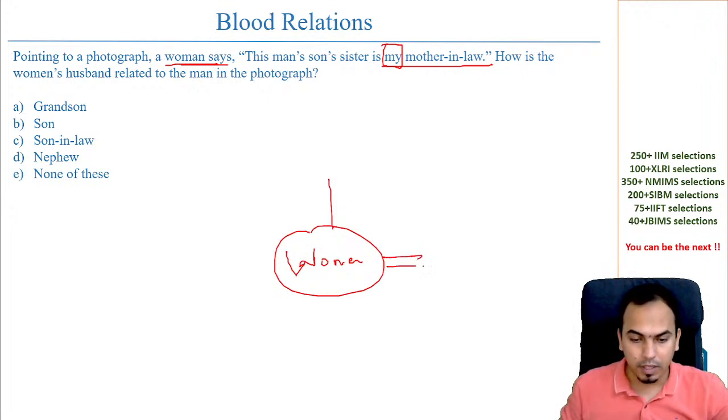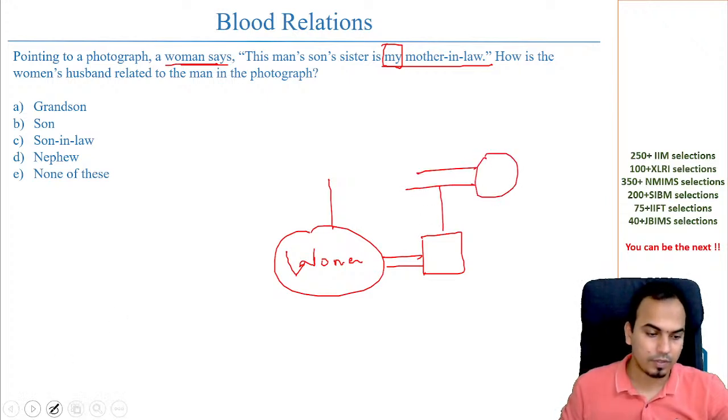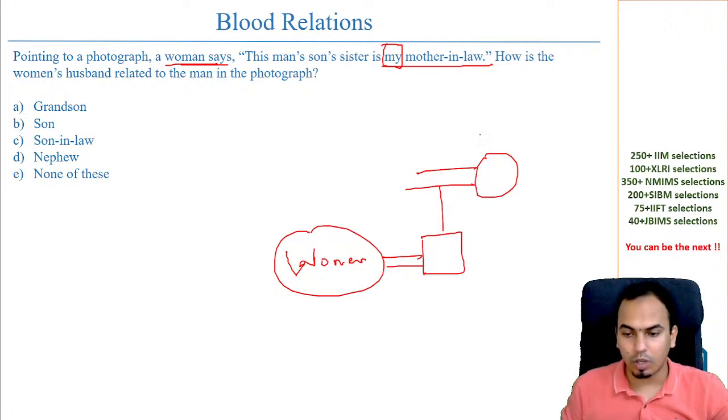That means the woman is married to a guy here, and this person's mother is the mother-in-law. So the woman's husband's mother becomes the woman's mother-in-law.